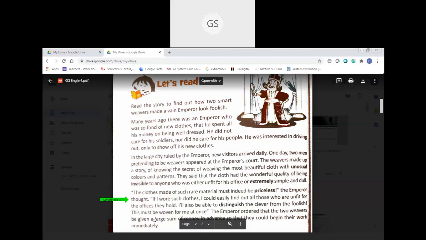This must be woven for me at once. So he's ordering because he's an emperor, right? He always orders others. So the emperor ordered the two weavers be given a large sum of money in advance so that they could begin their work immediately. So what is the order given by the emperor? The emperor ordered the two weavers to start weaving the cloth.